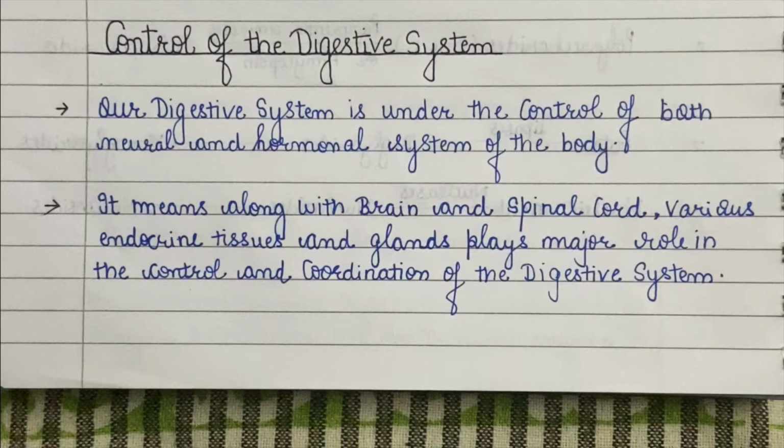Similarly, the brain also sends a message to the stomach to be ready to start secreting acid and gastric juice because the food is about to enter the esophagus. So, this is a very coordinated system which is necessary for proper digestion and absorption of food.